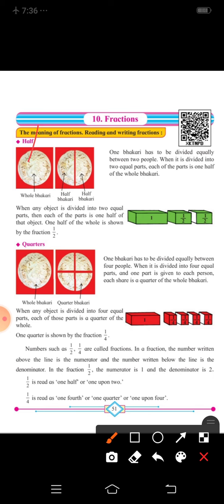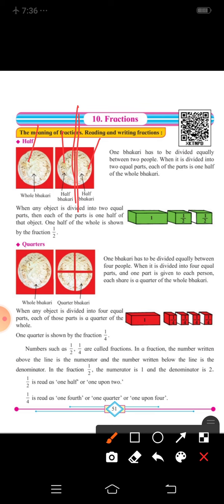So this is the whole bakri, that is the full one, and when we divide it into two halves, see, there is one line in between, so it has become 1 and 2. So it is divided into 2. So one bakri has to be divided equally between two people. What will we do? We will make it into halves, correct? So one person will get one part and the other person will get the other part.